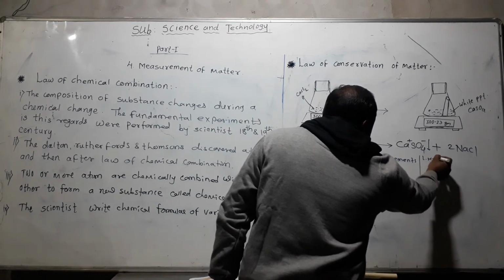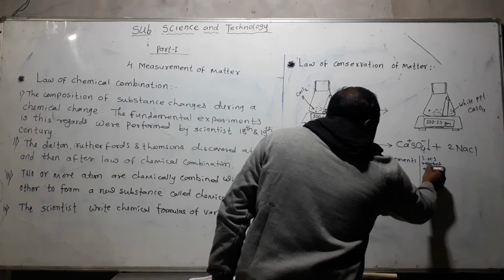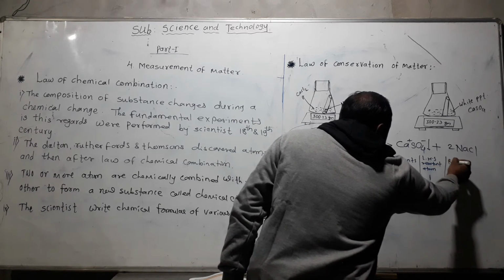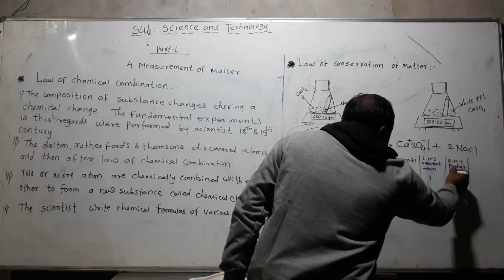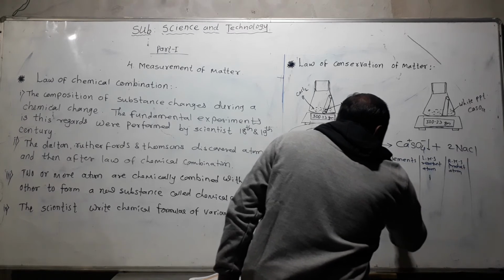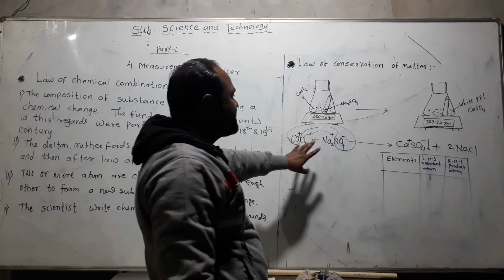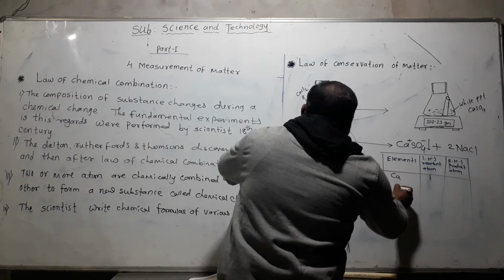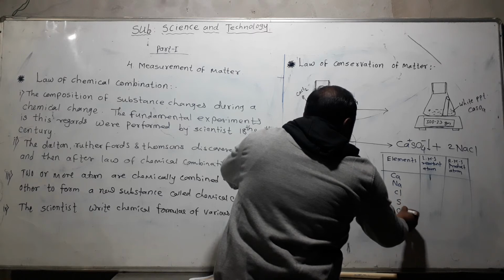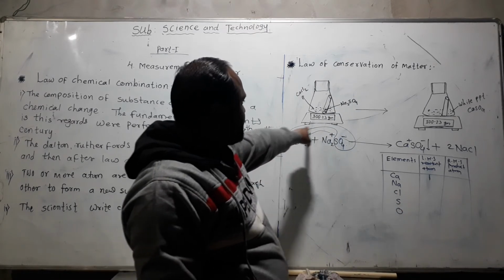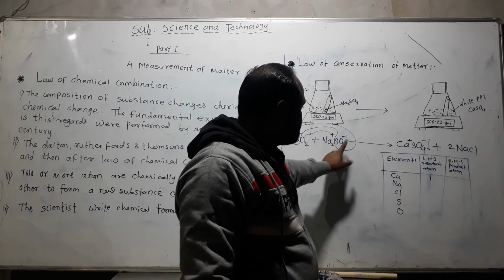On the left hand side, the reactant atoms, LHS, and on the right hand side, the product atoms. Ca takes part, Na also, Cl also, S also, and oxygen also takes part in the whole reaction.